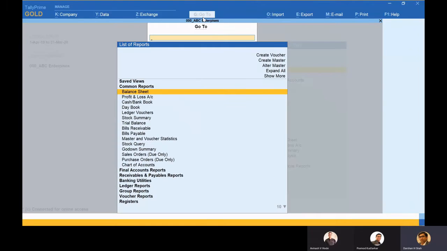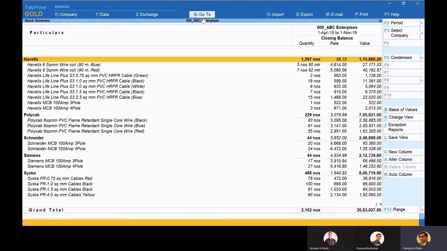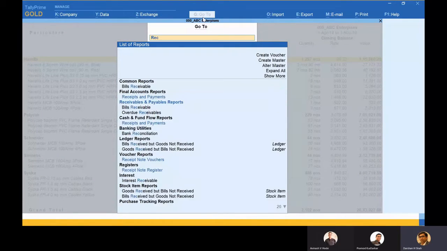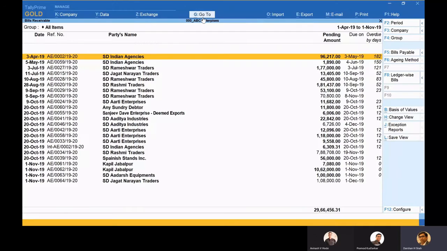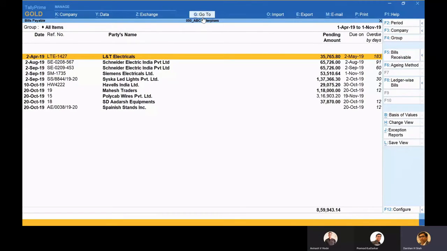So from here, I click on go-to, and I can take you to any report, any voucher you name. Let me take you to the stock summary. If I want to take you to stock summary, I just have to press stock summary here, and I'm reaching that place. Once again, from here only, I can click go to. I don't have to go back to the gateway of Tally. Just from here, once again, I click on go to, and if I want to see the receivables, here I say bills receivables, and I'm reaching over there. Even if I want to see payables, I go to bills payables, and I reach over here. So this is the way directly I can move from one place to another place.